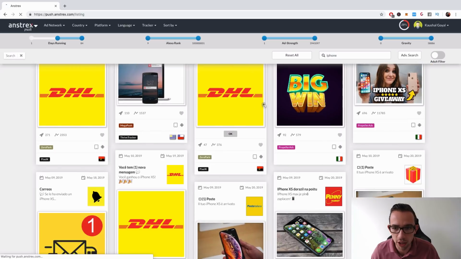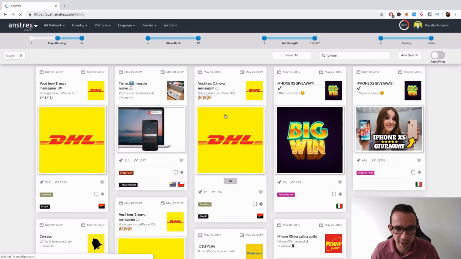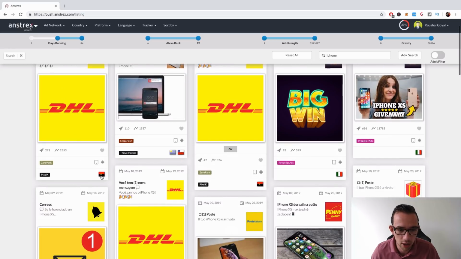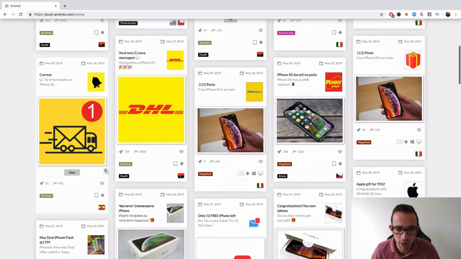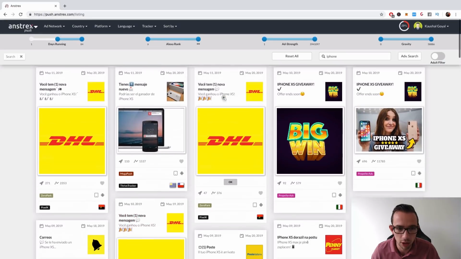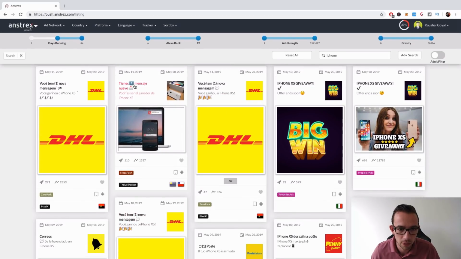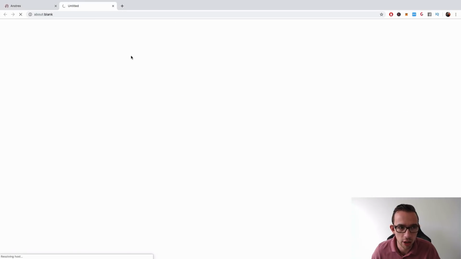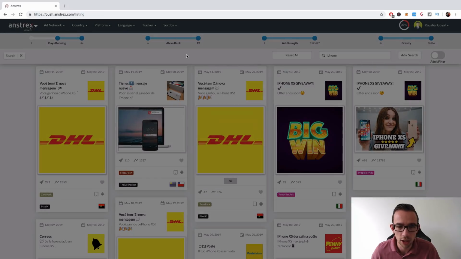All right, so some DHL scams. You have one new message, you have one iPhone XS, and then DHL. So that's pretty interesting, because they run it in, this is Angola. Yeah, they run it apparently in Angola 3 times. I don't know which country this is. Chile and Uruguay. All right, because this is the same lender as we've seen before, I think. Maybe it's blocked too. Well, let's look at this one.